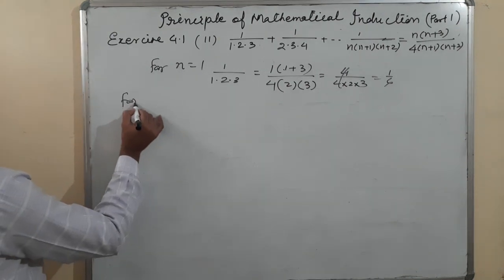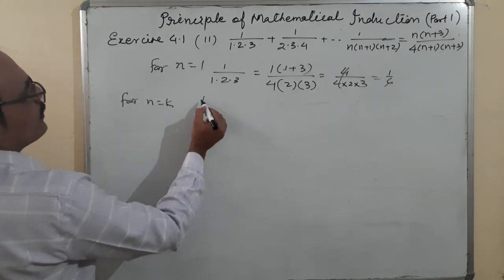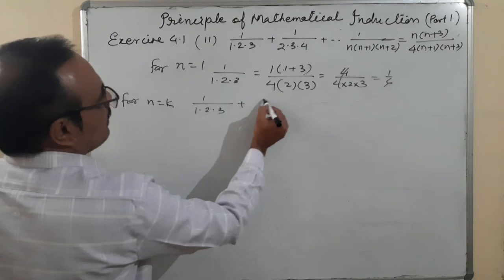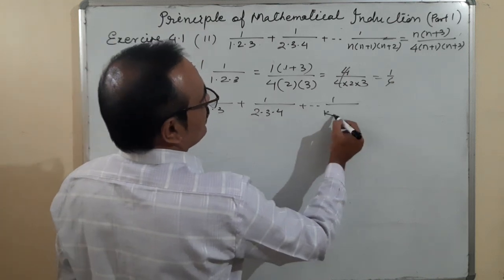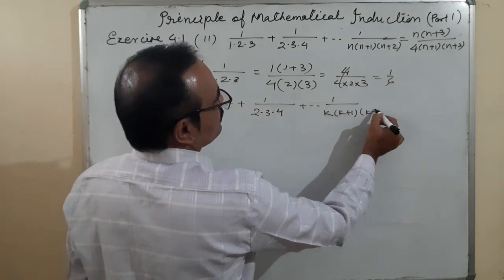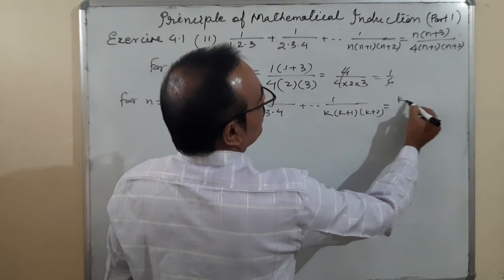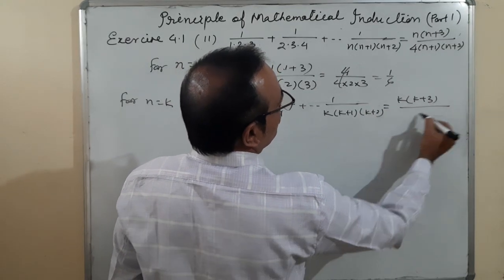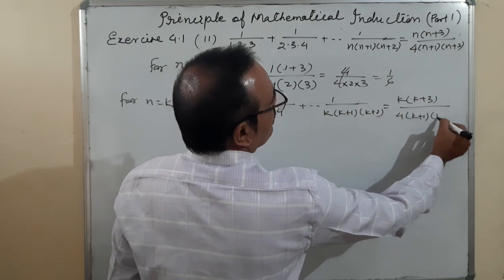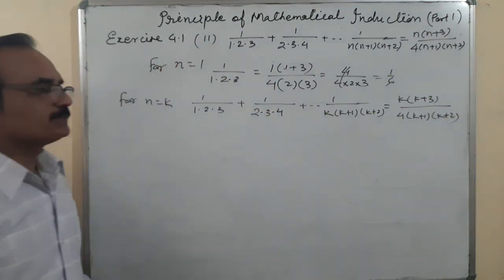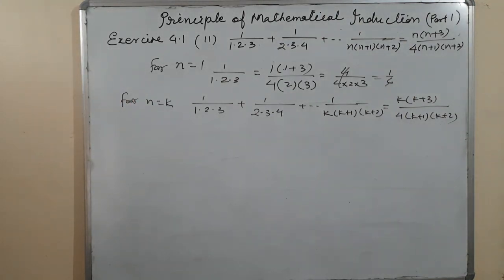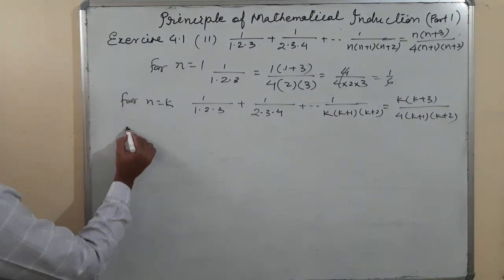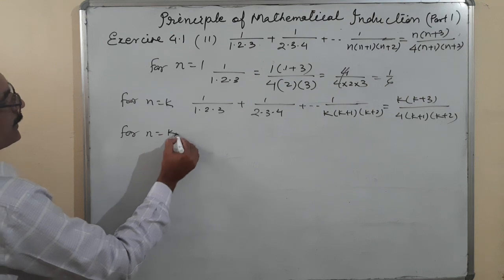For n is equal to k, 1 upon 1 into 2 into 3 plus 1 upon 2 into 3 into 4 and so on, plus 1 upon k into k plus 1 into k plus 2 is equal to k into k plus 3 upon 4 into k plus 1 into k plus 2. Now, for n is equal to k plus 1.